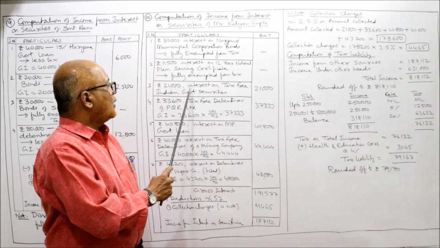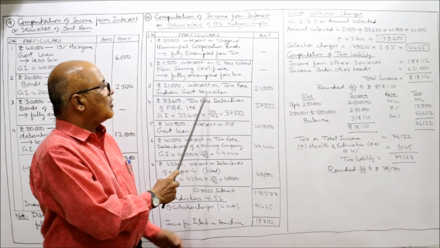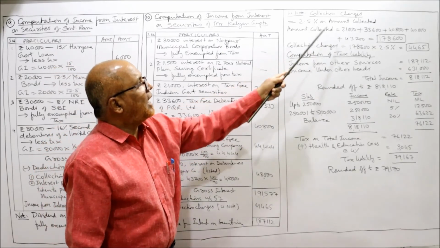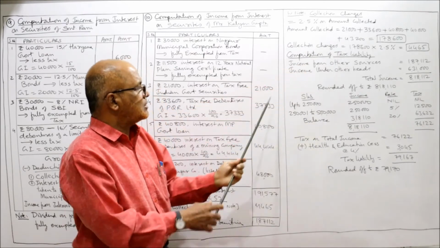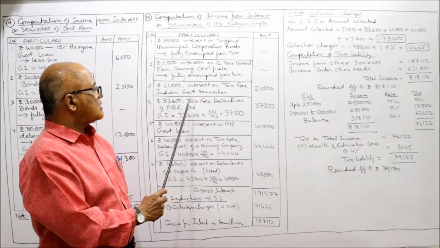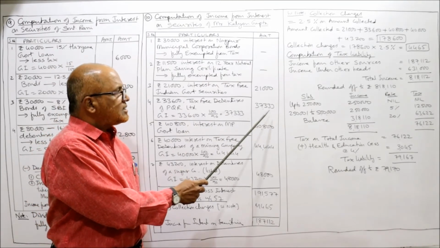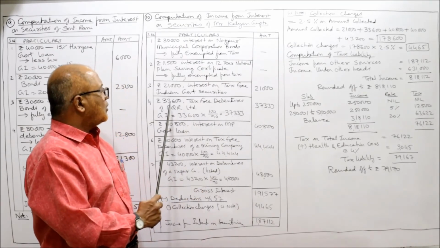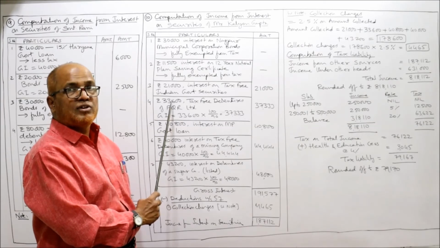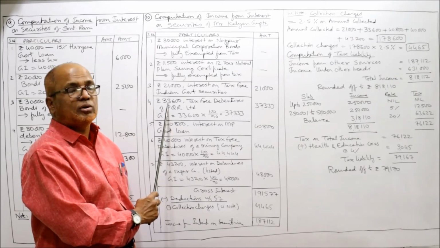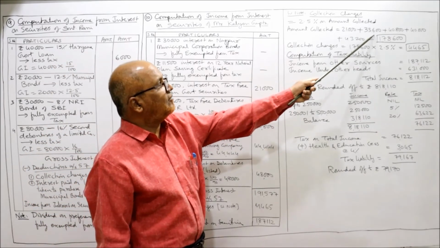Now we'll take this 21,000 interest on tax-free Indian government security. Amount collected, 21,000. Then second, 33,600 tax-free debentures of PQR Limited. Gross amount is 37,333, net amount is 33,600. We should take the net amount, 33,600.